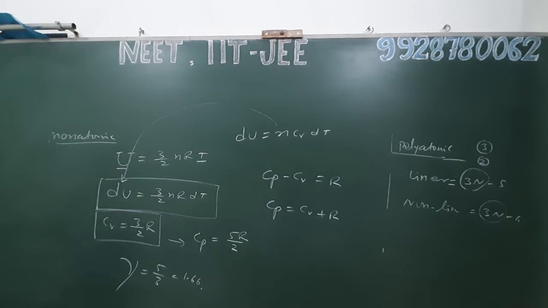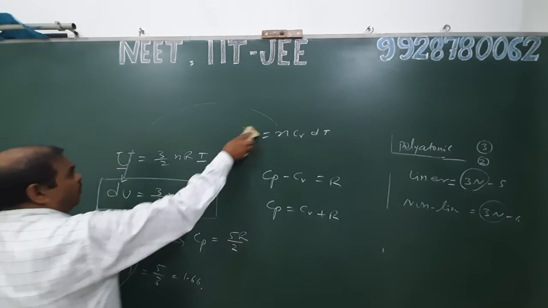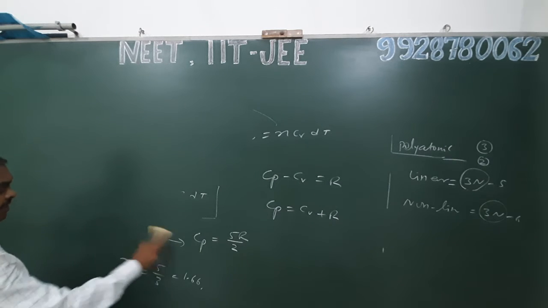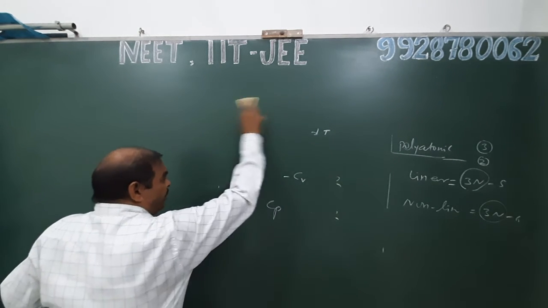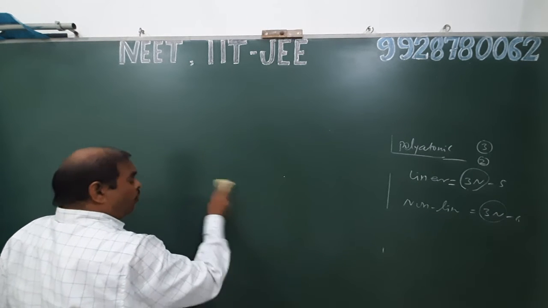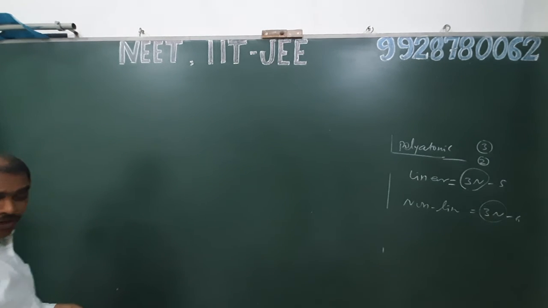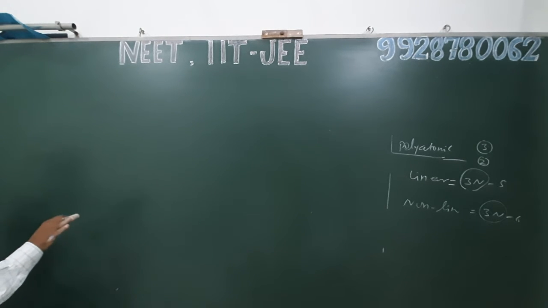Now we discuss internal energy of diatomic gas. At ordinary condition, or when vibrational degrees of freedom are not mentioned, the total degrees of freedom of a diatomic gas are taken as 5.